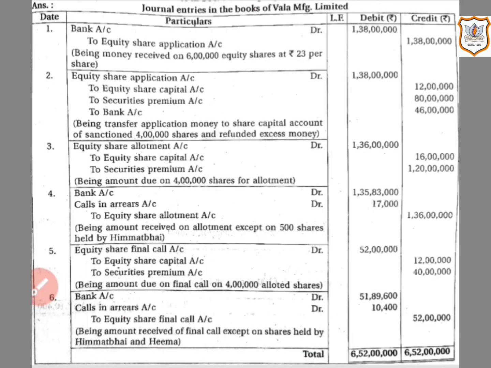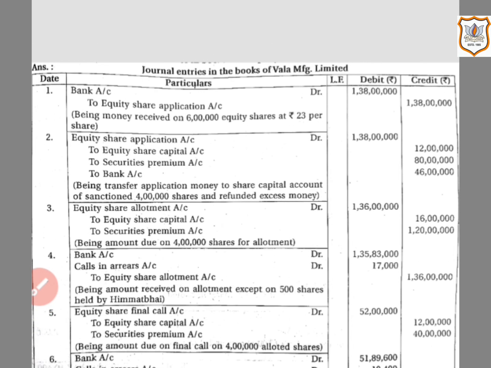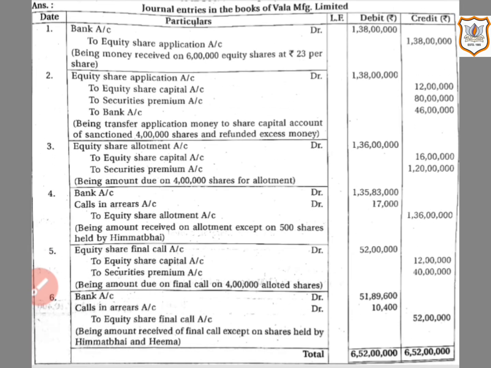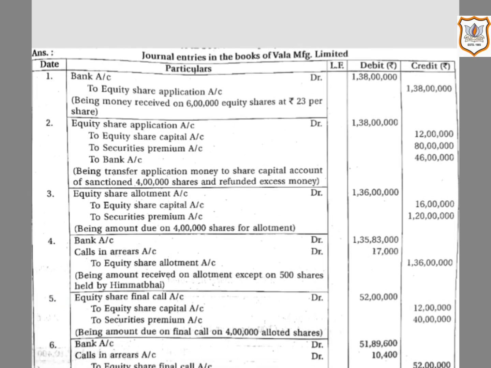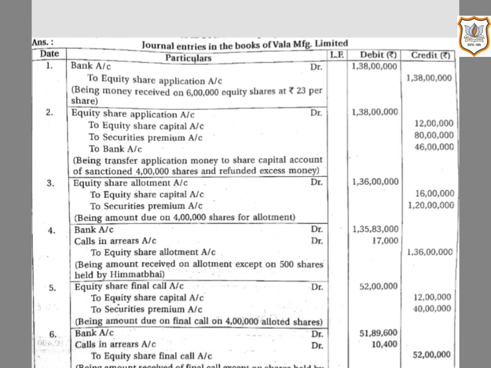Here, at this stage, the company received money for 3,99,200 shares only, because Himmat Bhai, who was holding 500 shares, and another shareholder, Hema, who was holding 300 shares, could not pay money at this stage.